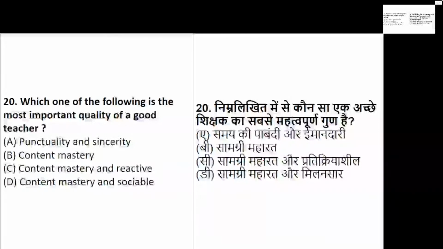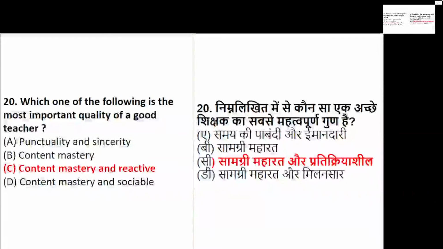When we talk about the most important quality, it is content mastery, as we all know, and reactive, which means reacting to the specific thing. Punctuality, sincerity and sociable are basic, but what is most important is reaction and content mastery.